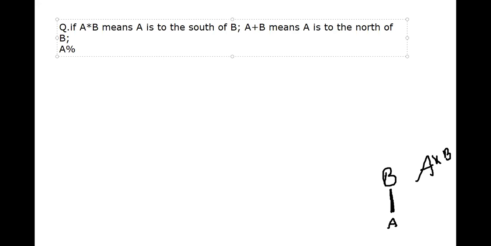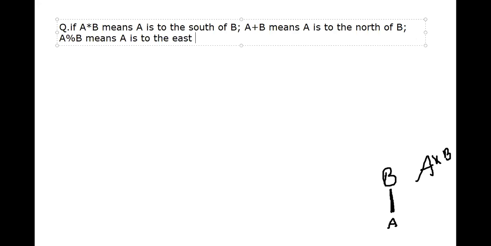A percentile B means A is to the east of B. So these are the information that we are getting in the question. A minus B means A is to the west of B.